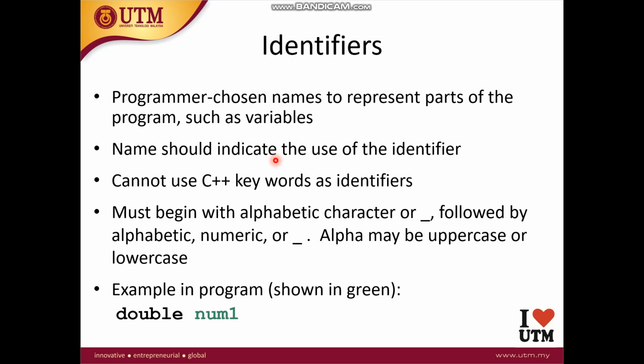For example, when you are calculating the area of a rectangle, you need to declare variables, which are the height and the width. It is better to write down int height, int width, in order to make our program much clearer. We can say int x, int y, but it is better to write down integer height, and an integer area, in order to calculate the area of the rectangle.